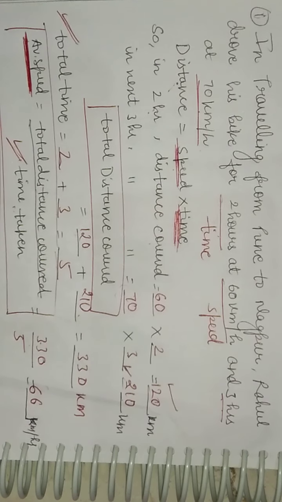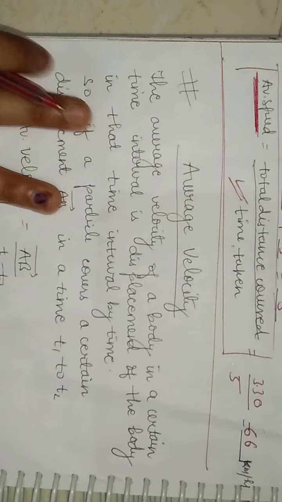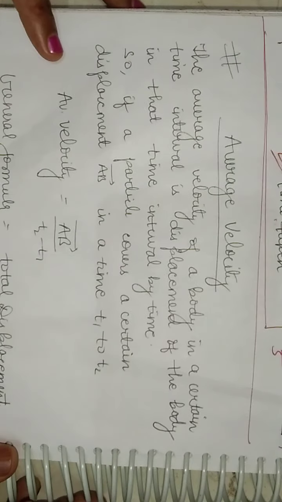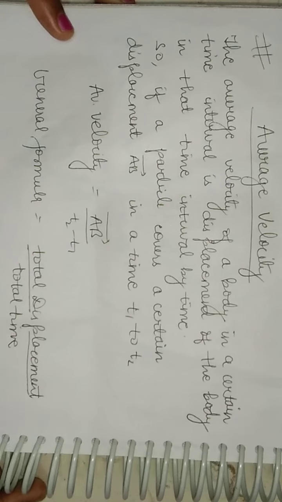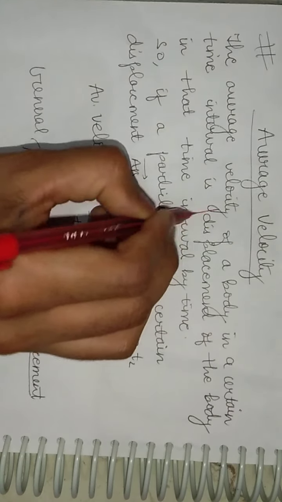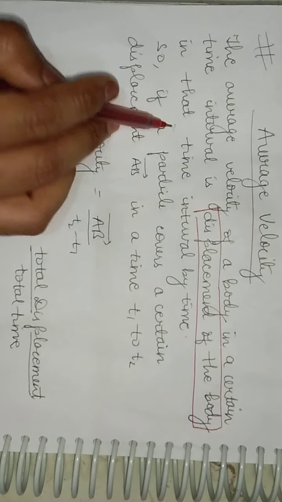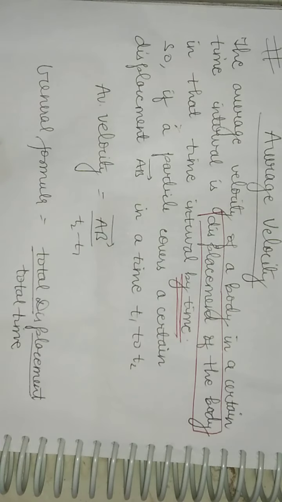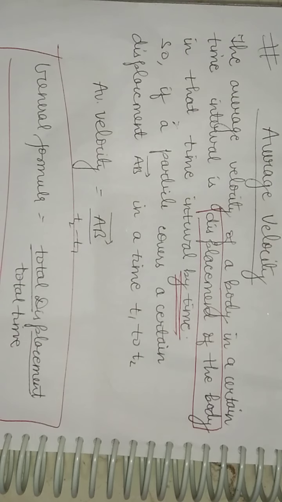A very, very simple one. Now, moving on to the next thing, the average velocity, right? This is the concept of average velocity. The average velocity of a body in a certain time interval is the displacement of the body in that time interval divided by time. This is the general formula for the average velocity.